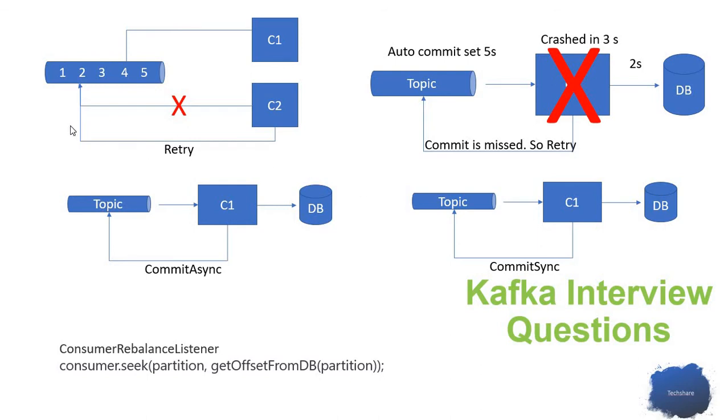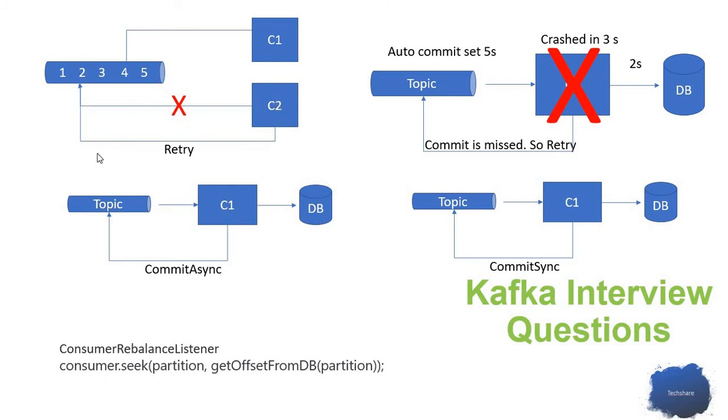The question is, let's say I have a topic with a partition having the messages 1, 2, 3, 4, 5, and I have multiple consumers consuming those messages. There's one consumer who is a good consumer. He consumed 4 messages and is processing the 4th message now. There's another consumer, a bad one, who is currently processing the 2nd message. But while processing there's some issue and he wants to restart.